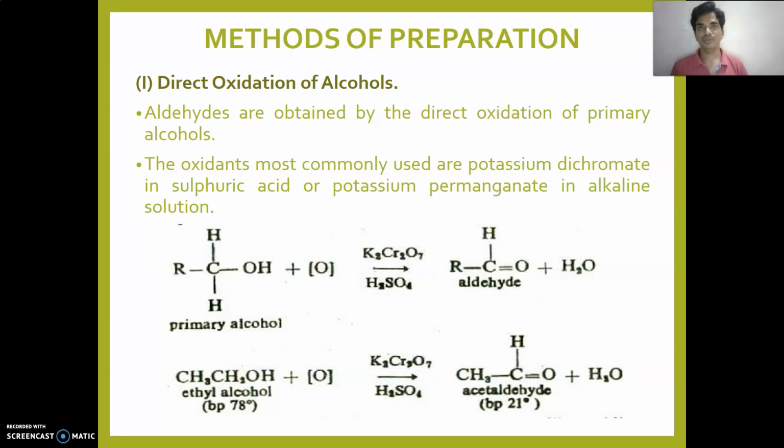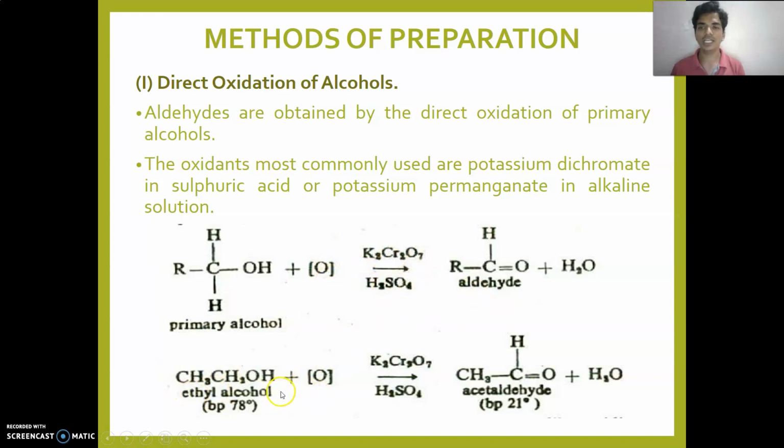Now the methods of preparation, important points related to aldehydes and ketones, which are carbonyl compounds. The first method is direct oxidation. Aldehydes are obtained by direct oxidation of primary alcohols. Most commonly, potassium dichromate and sulfuric acid, or potassium permanganate in alkaline solution, are used, and it will give the aldehyde.